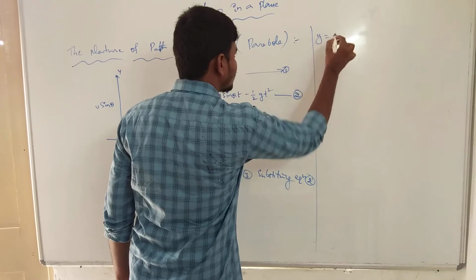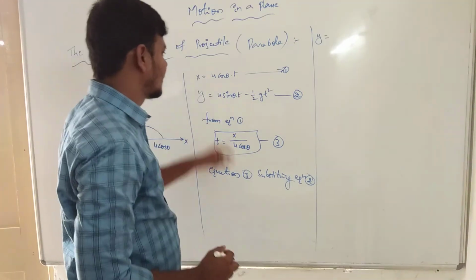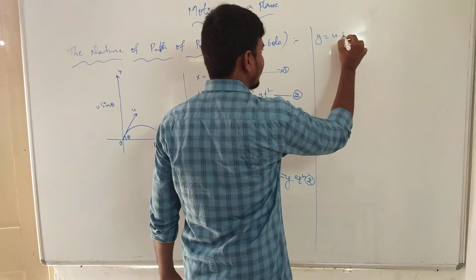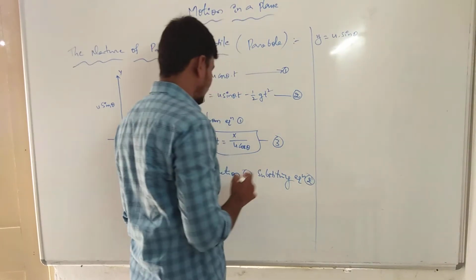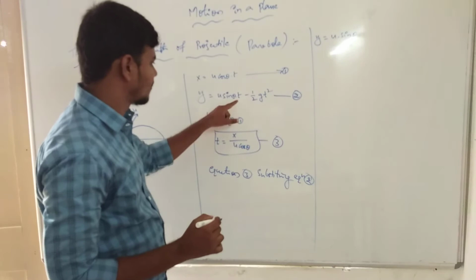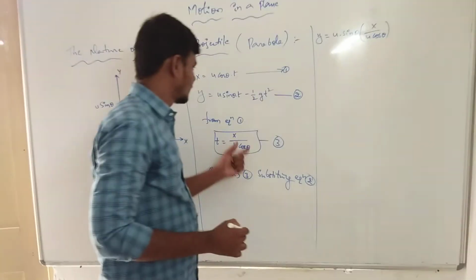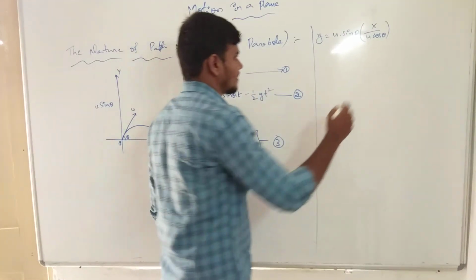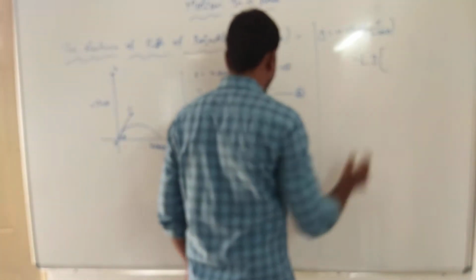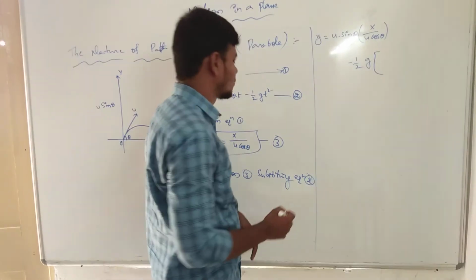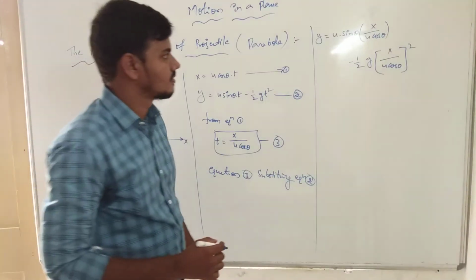And y is equal to u sin theta into time period t, which is x by u cos theta, minus half g, where g is a constant, times t square, which is x by u cos theta whole square. Clear? Okay.